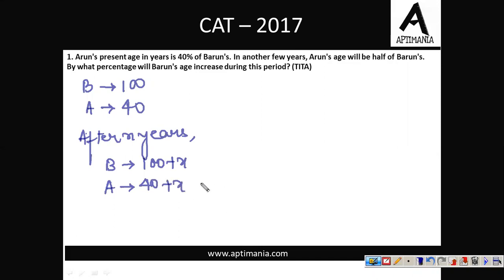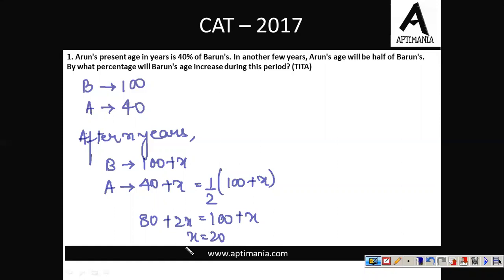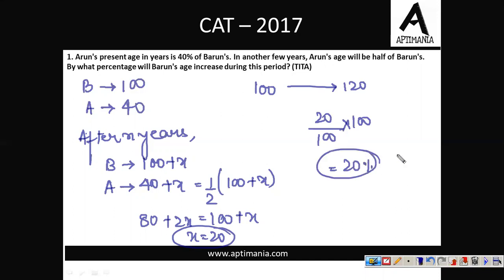Arun's age will be half of that of Barun's age. So this 40 plus X will be half of 100 plus X. On cross multiplying, we'll have 80 plus 2X equal to 100 plus X. On solving, we'll get X equals 20. But the question was, by what percent will Barun's age increase during this period? Barun's initial age was 100 and now it became 120. So there is an increment of 20 over 100 into 100, which results into 20%. So the correct answer for this question is 20%.